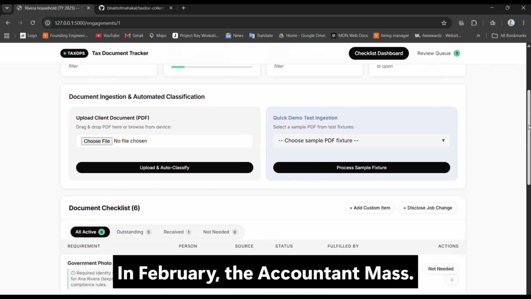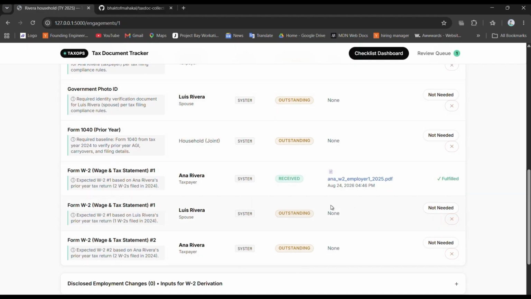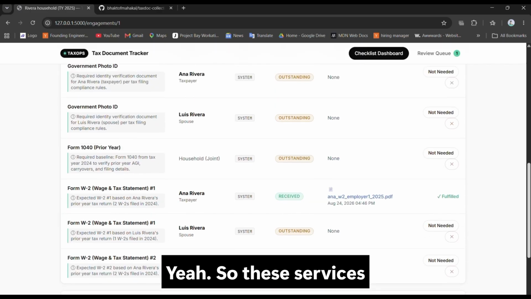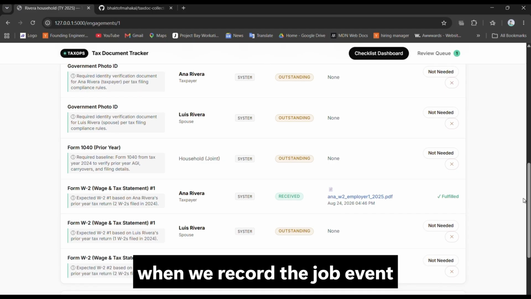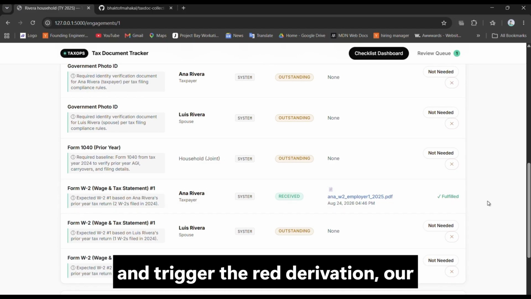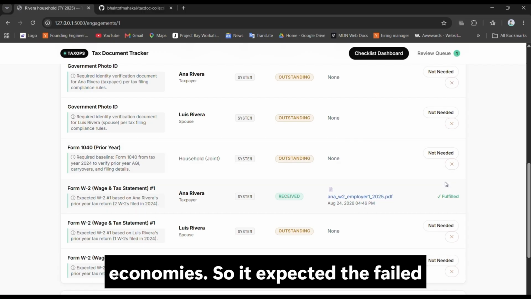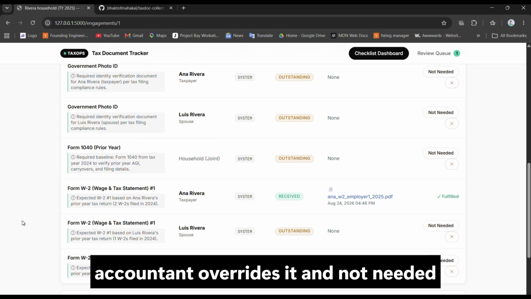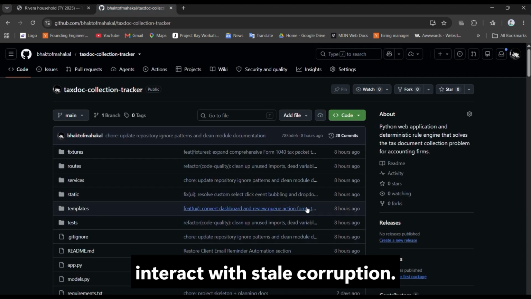In February, the accountant marks these services as non-deterministic, and when we record the job event and trigger the re-derive, our engine uses the deterministic stable dependencies. So it expects the field input while respecting all human accountant overrides, and the status remains intact with no stale corruption.